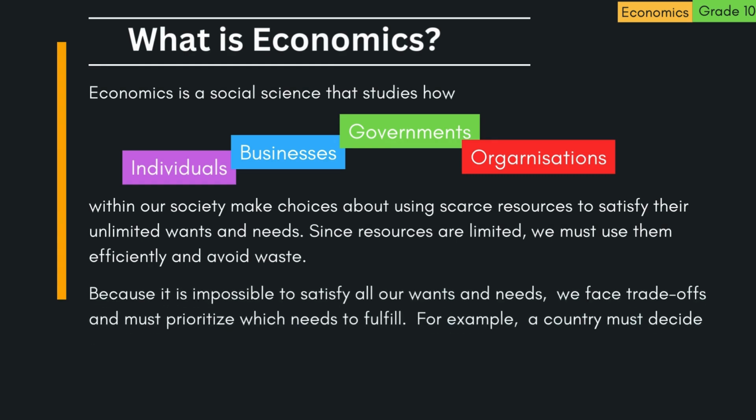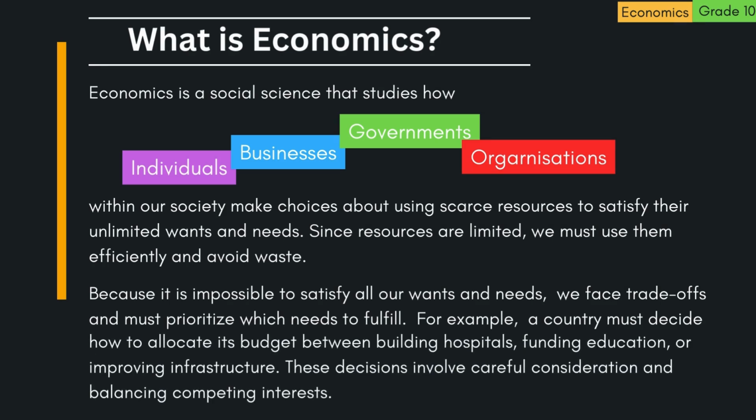Because it is impossible to satisfy all our wants and needs, we face trade-offs and must prioritize which needs to fulfill. For example, a country must decide how to allocate its budget between building hospitals, funding education, or improving infrastructure. These decisions involve careful consideration and balancing competing interests.